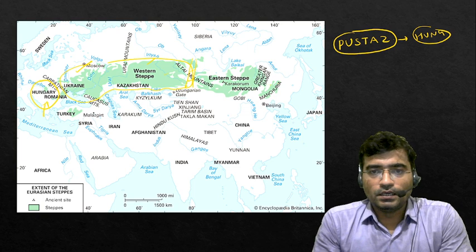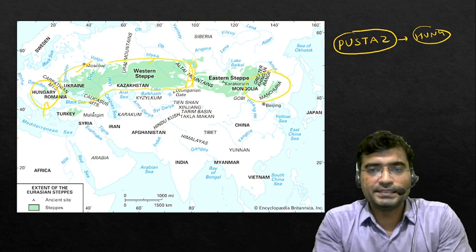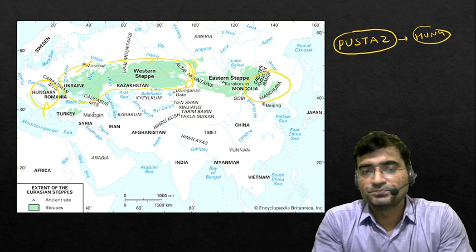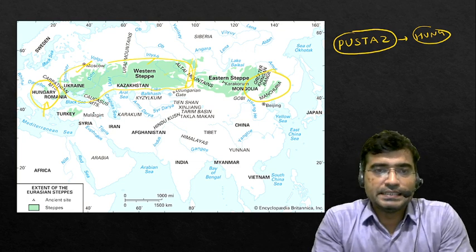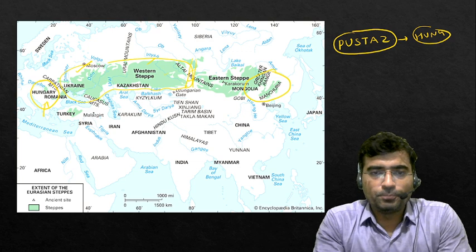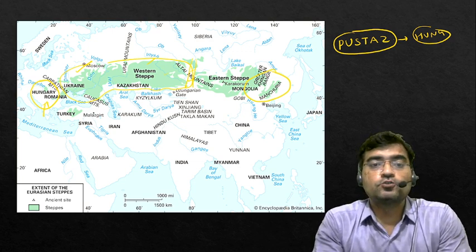Again, in China, the same grassland is found here, and this is called the plain of Manchuria. The very interesting fact here is that the steppe is known for a very productive soil. This soil is called Chernozem soil.